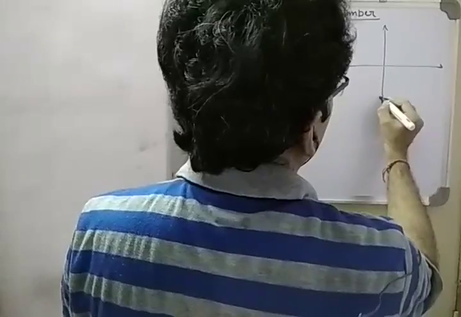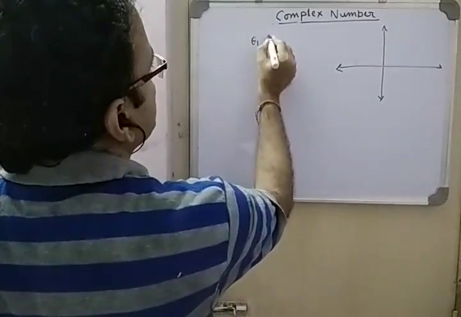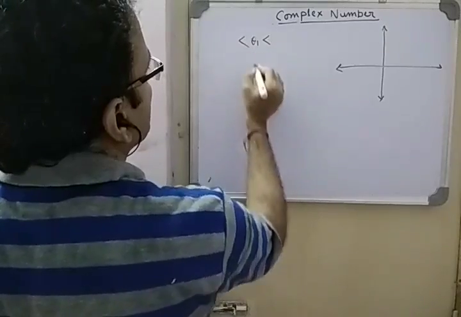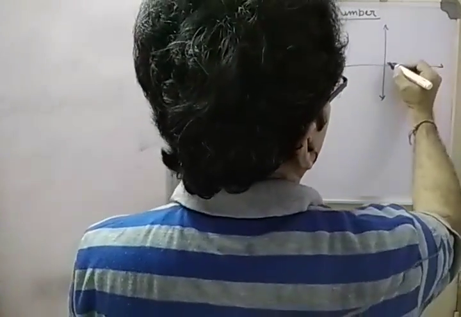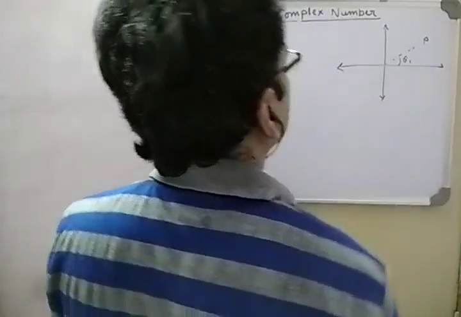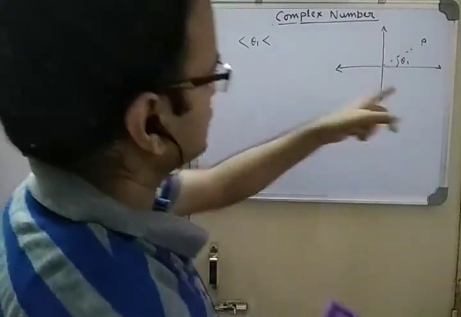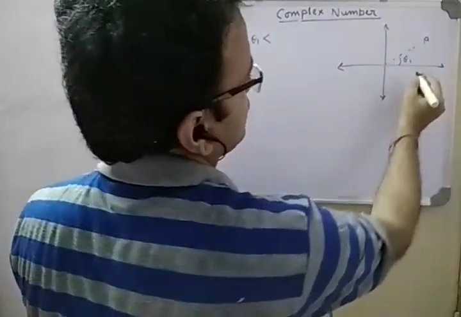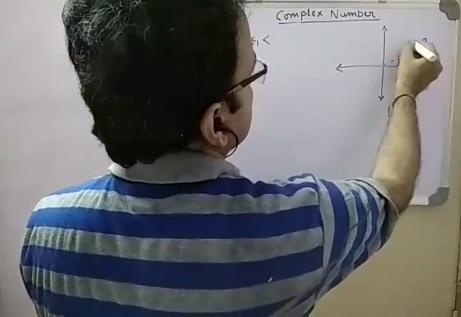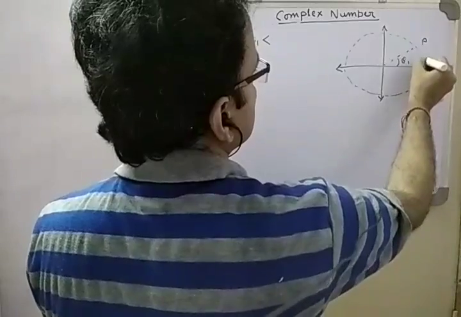Now let's discuss a little bit more on theta, that is the principal value. Suppose this point P, this is theta 1, so this is in the first quadrant. First let's start from here and check all the possibilities.